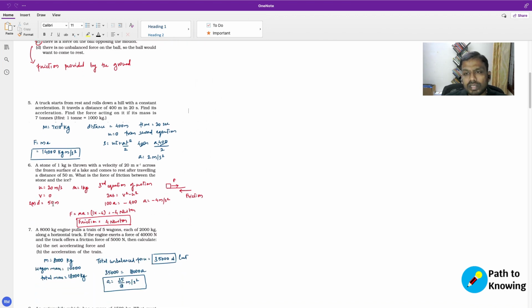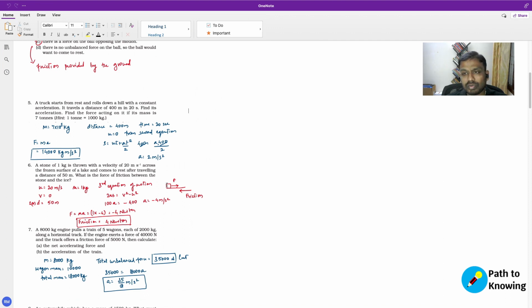A stone of 1 kg is thrown with a velocity of 20 meters per second across the frozen surface of a lake and comes to rest after traveling a distance of 50 meters. What is the force of friction between the stone and the ice? So here in this case, we are throwing a stone on ice, right? So consider this to be the stone and this is the ice, right? So this stone is thrown with a velocity of 20 meters per second.